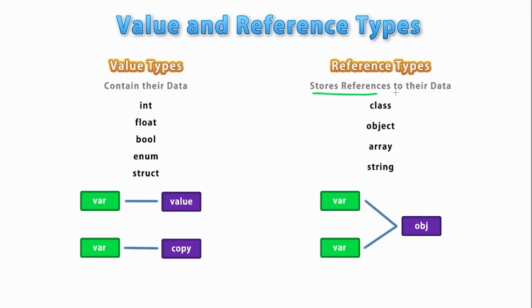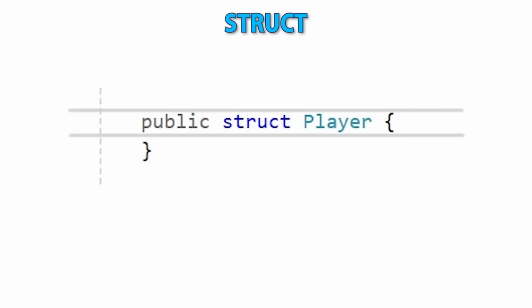Then another crucial lecture for intermediates. This one is on learning the differences between value and reference types. This is extremely important. If you don't know this difference, then you will go crazy at some point in the future, wondering why something isn't changing, and it's usually going to be because you don't know you're working with a copy and not a reference. Related to that is the lecture on structs. These are similar to classes, but importantly, they are a value type.